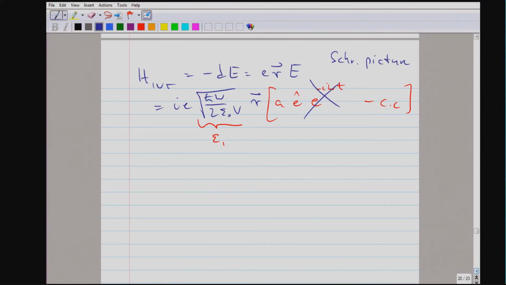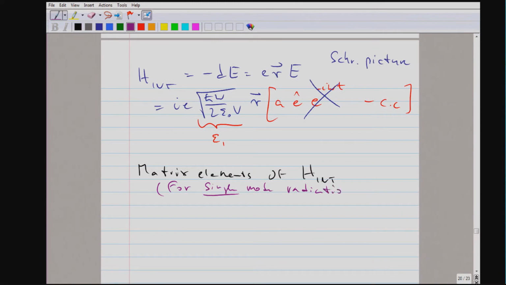Okay, so now we can look at the matrix elements of our interaction Hamiltonian. And just to be clear, we have written down this Hamiltonian for just a single mode of the radiation field. Depending on what we are interested in, we may have to sum over many, many modes.